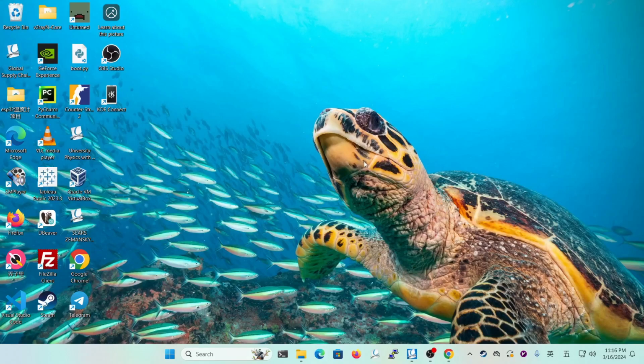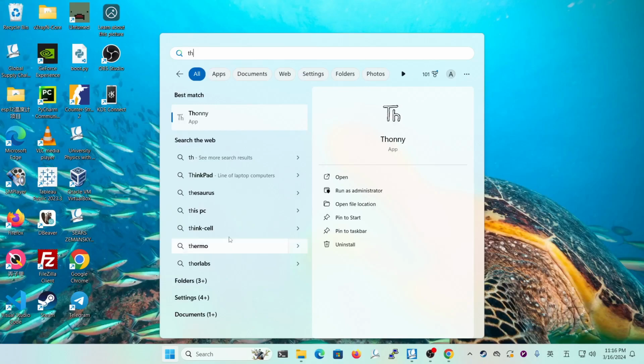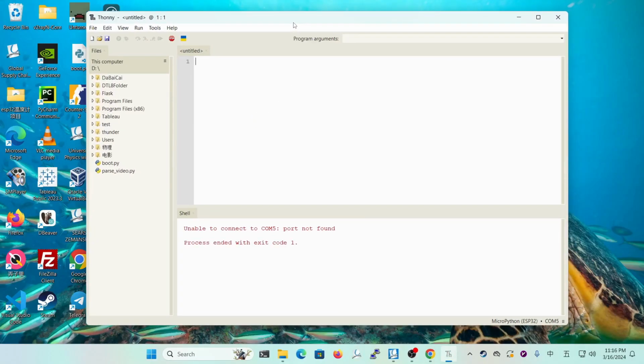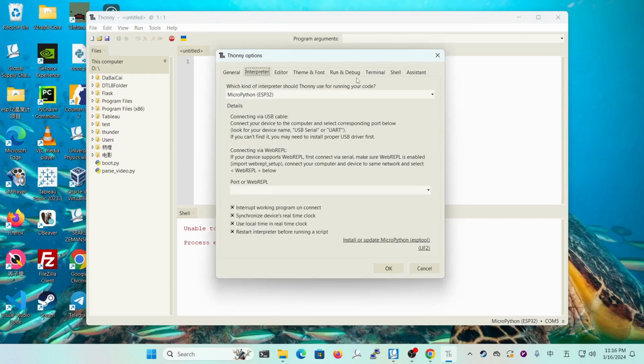Okay, we're so close to finishing installing MicroPython onto our ESP32. To do that, you would need a software named Thonny. Thonny is an IDE for Python. Just download this software, install it, and open it. And then we move to the bottom right and click the menu. We go to Configure Interpreter. Let's go to Install or Update MicroPython. Click this.